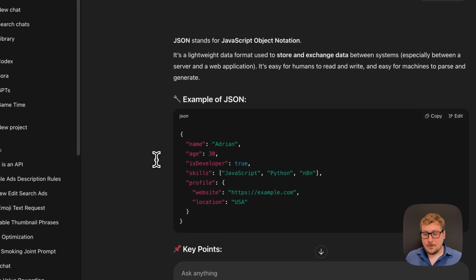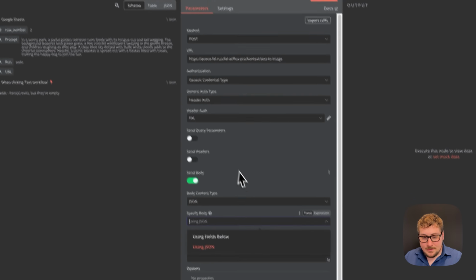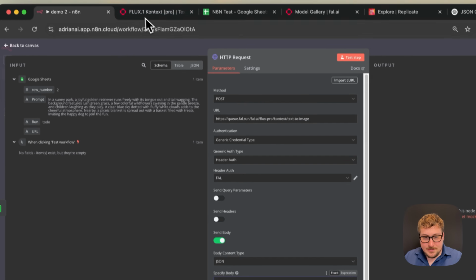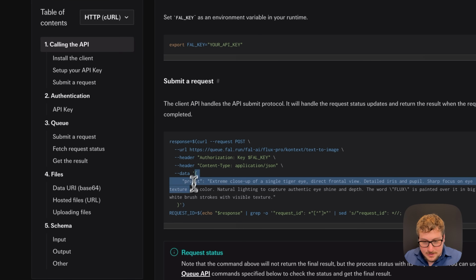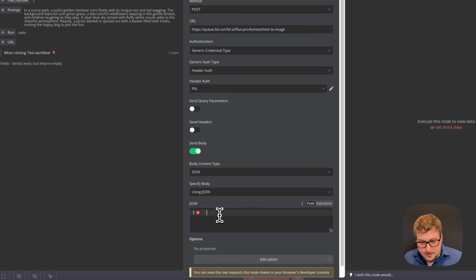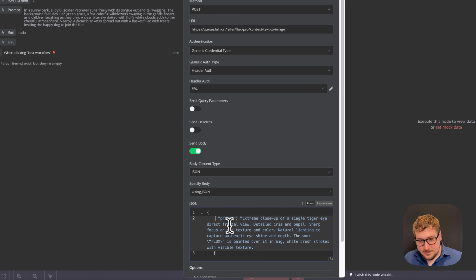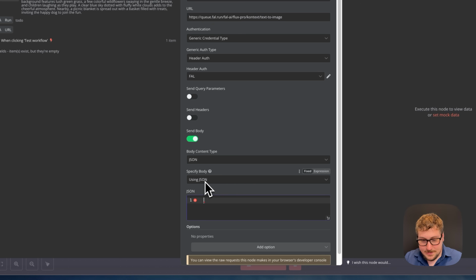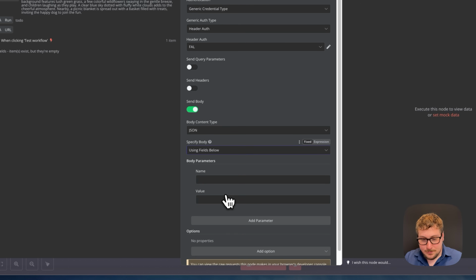If you haven't done programming before, I'll be explaining it. I'll be doing it in a very simple way. But if you do get stuck, I recommend maybe looking into this for like 5 or 10 minutes so you understand. But the basic concept here is that it's just value pairs. So for example, using JSON, I can go over here and I can copy this part in right here. And then it's going to be sending prompt and all of this. But this is harder to work with. To make it simple, we're going to use fields below.